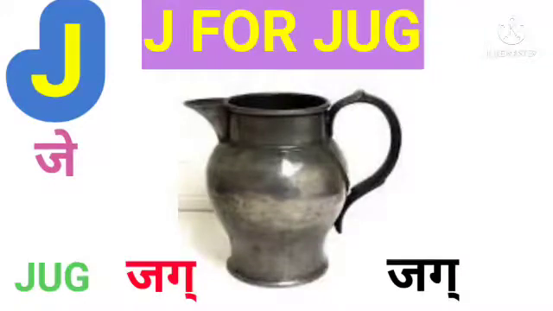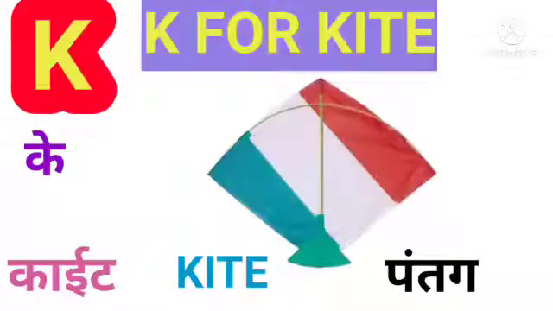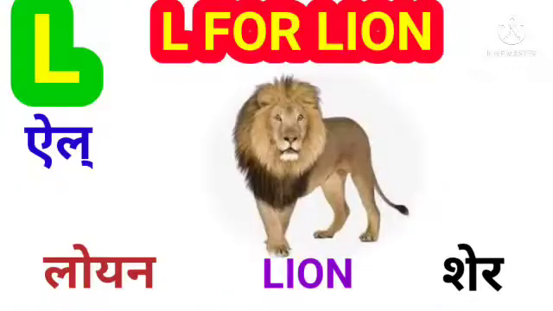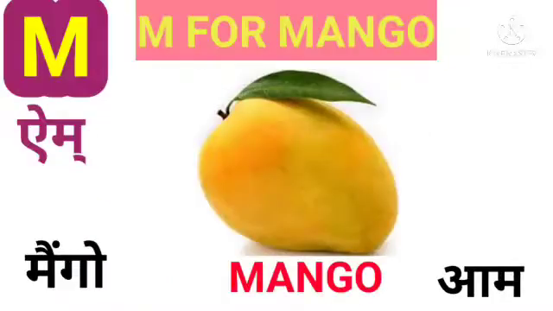J for jug. Jug means jug. K for kite. Kite means patang. L for lion. Lion means sher. M for mango. Mango means aam.